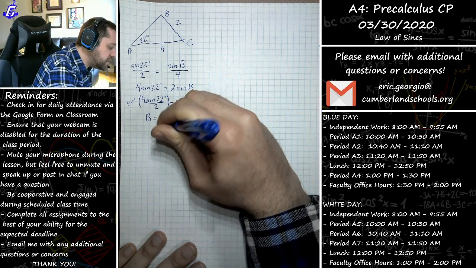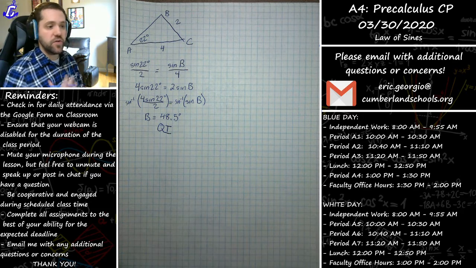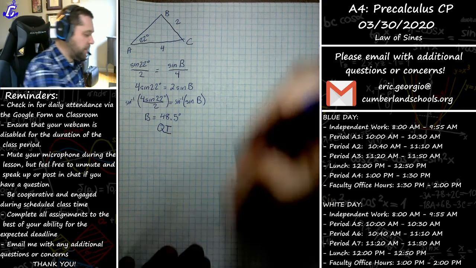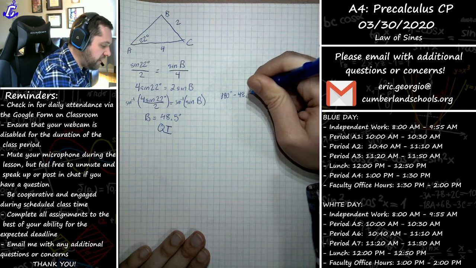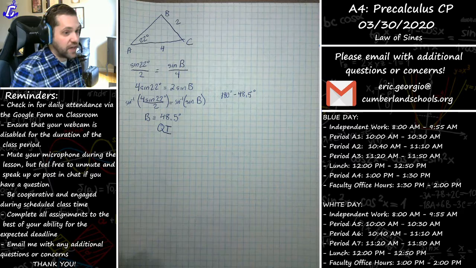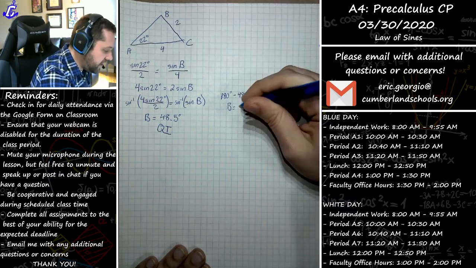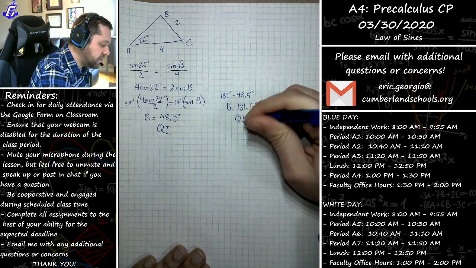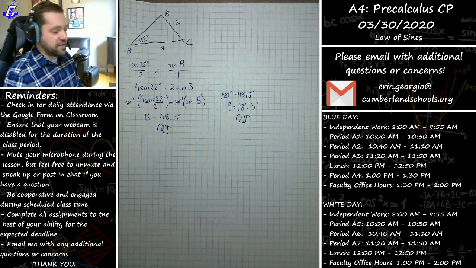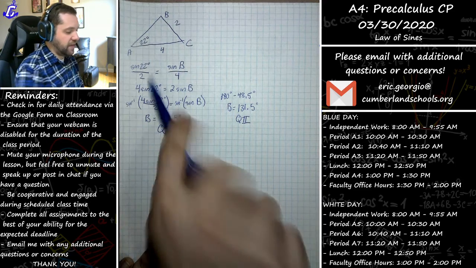But again, that refers to our quadrant 1 possibility. It is still possible that this angle could be constructed in quadrant 2, in which case B would be an obtuse angle. Let's take a look at what it might be. In order to figure that out, we're going to do 180 degrees minus our 48.5 to find another angle in the second quadrant that shares the same sine value. That would give me that B is equal to, if my mental math is good, 131.5 degrees, which is our quadrant 2 angle. Because these values both have the same sine, it could be either one. That's why both of these, if you plug them in, would satisfy the equation.